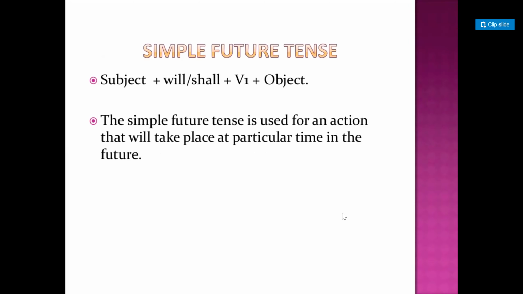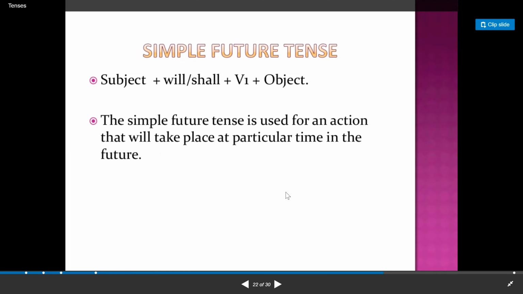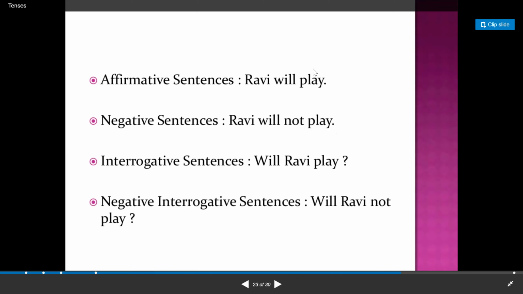And let's do something with simple future. Any plan that you made for the upcoming time, like subject, helping verb will and shall, first form, and the object if there is any, like we can say Ravi will play, or I will play.